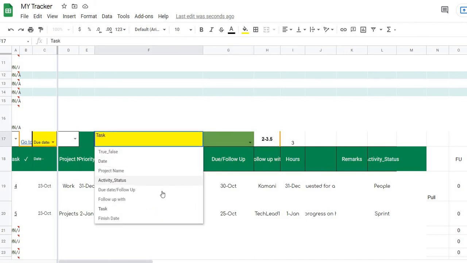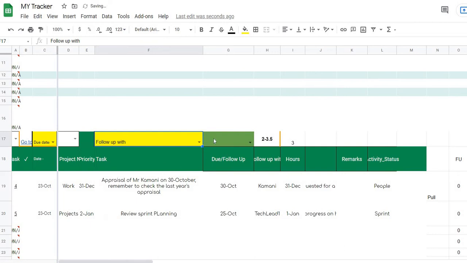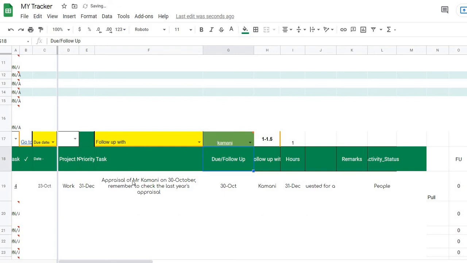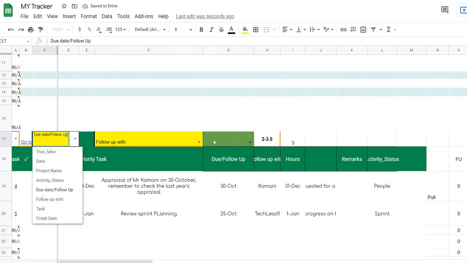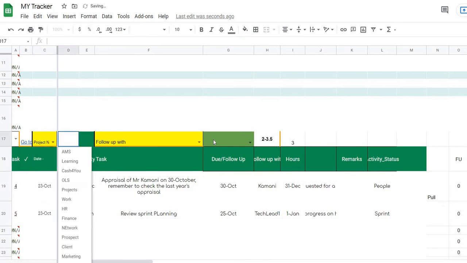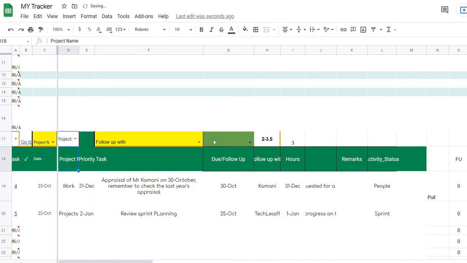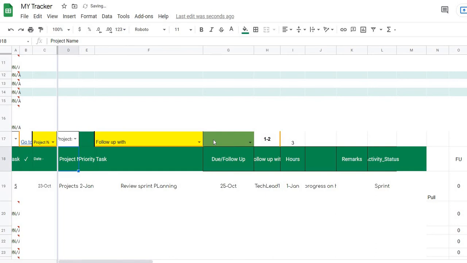But otherwise, you can also do it like this. Click on follow up with and type KAMANI. Okay, so you get this detail. Let's say you want to see what all is under projects. You can come here, select either one, project name, come to this and select project. All those details that are under projects will be displayed, right?